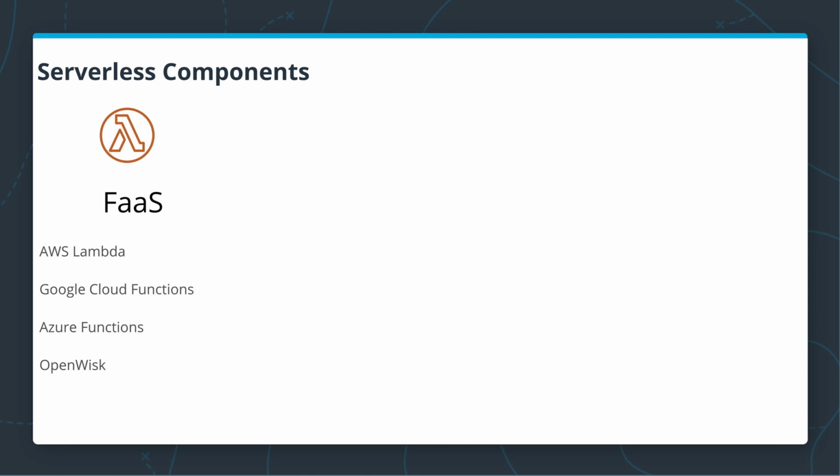Well, in addition to executing code, we need to store our data somewhere, and there is a number of data stores that can be called serverless. One of them is called Amazon S3 that allows us to store arbitrary binary blobs. And if you think about it, Amazon S3 has been around for years, even before the word serverless became mainstream. But it is serverless nonetheless. We don't pay for idle, we only pay for data that we store, and we don't need to manage servers when we use it.